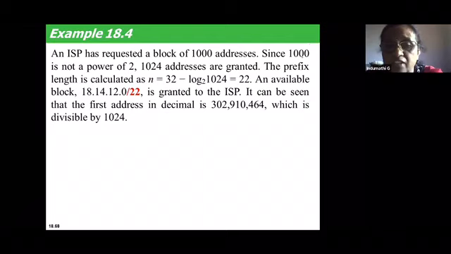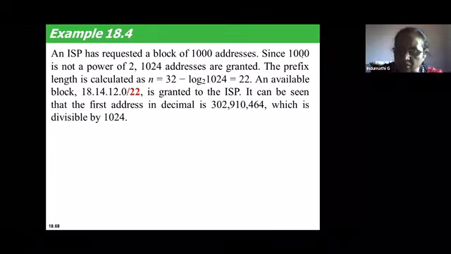The next condition which has to be satisfied is that the first address in decimal should be divisible by 16. I already told you how to check divisibility by 16. You take this first address, 18.14.12.0, convert it into decimal, and if the decimal value is divisible by 16, the block of addresses given satisfies the classless addressing requirement.